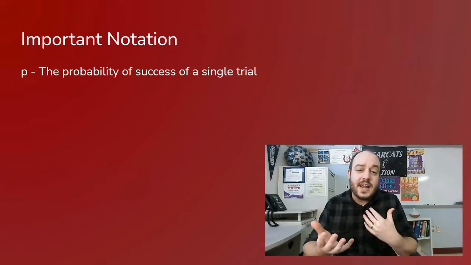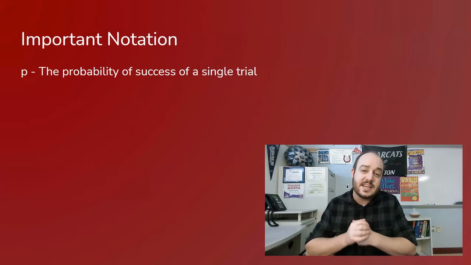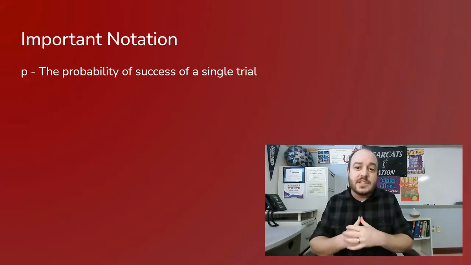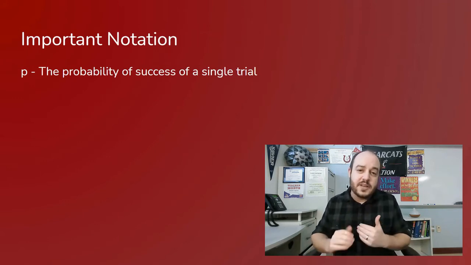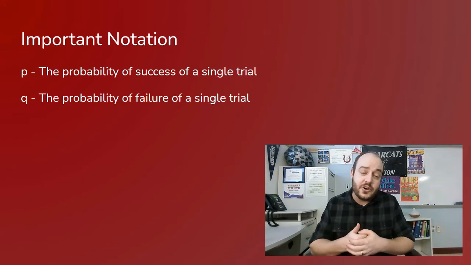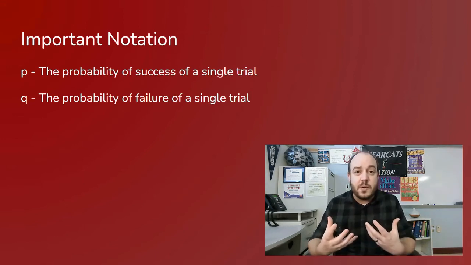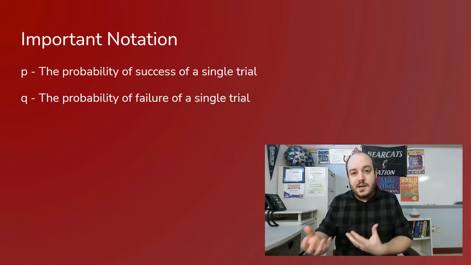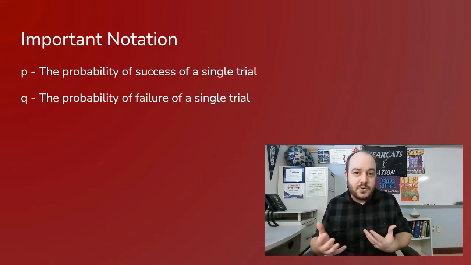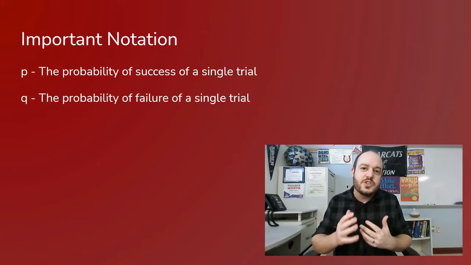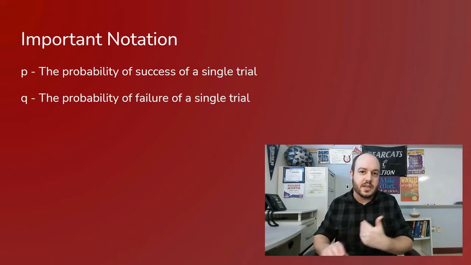The first one is P, the probability of success for your single trial. So when we get to the point of using a formula, P is always going to represent our probability of success, while Q will always represent our probability of failure. Now, when you're plugging this into a formula, remember, we always want that in decimal form. That way we get the correct numbers in the end. You don't want to leave it as a percent, or really a fraction would be all right, but decimal is usually the best way to go here when plugging it in.